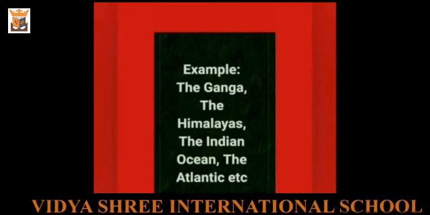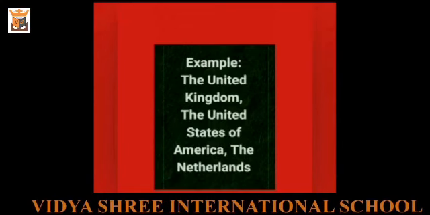The is used before the names of rivers, mountain ranges, seas, oceans, ships, hills, groups of islands. Example, the Ganga, the Himalayas, the Indian Ocean, the Atlantic, etc. The is also used before the names of the countries which are in plural. By this, I mean the countries which are formed by the Union of States. Example, the United Kingdom, the United States of America, the Netherlands.